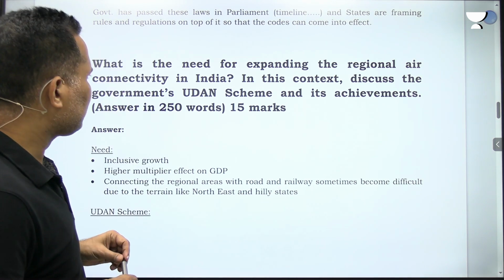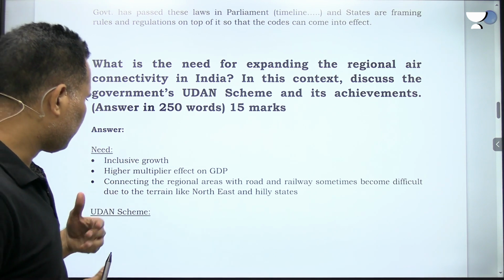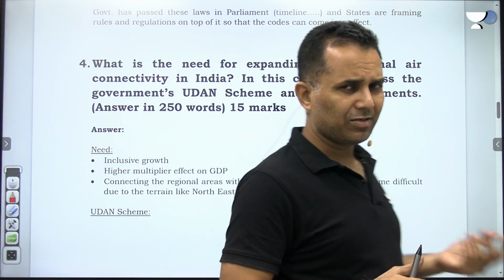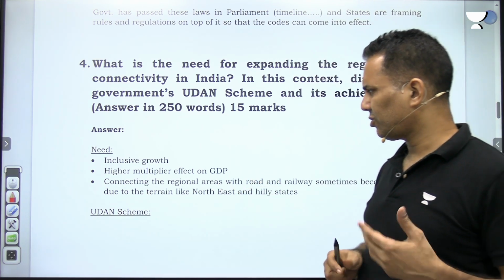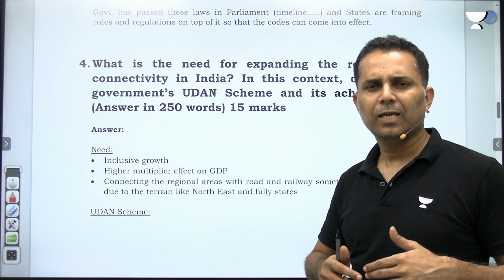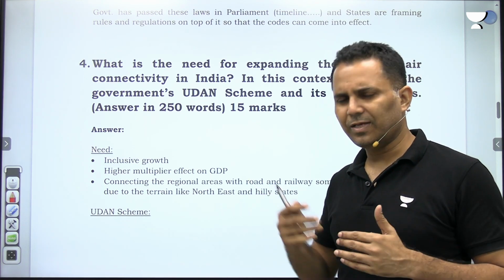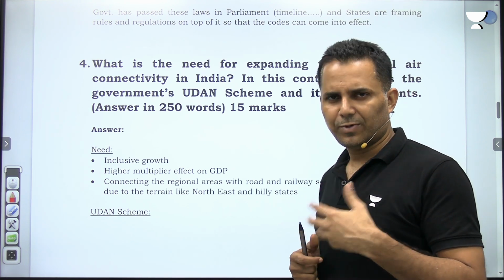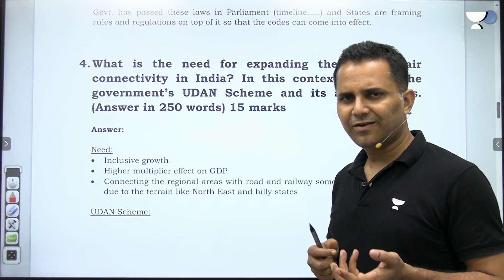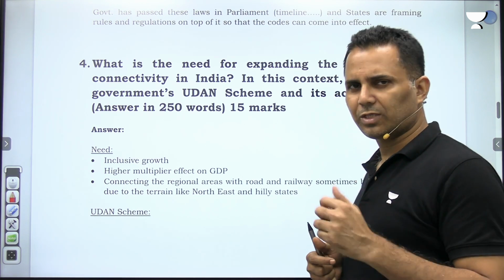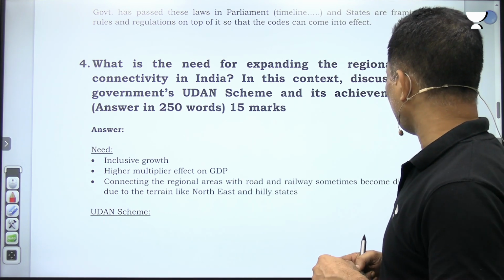So what is the need for expanding the regional air connectivity in India? So you will write that to promote inclusive growth, airports and airlines have a higher multiplier effect, and then connecting the regional areas with road and railway sometimes becomes difficult. So due to the terrain like northeast and hilly states, it will help in boosting the economy, because till now these areas have been cut off from the main areas and we have not been able to see better growth, economic growth in these areas. So connecting through flights will be easier, and it will help in achieving economic growth and inclusive growth. In this context, discuss the government's UDAN scheme. So UDAN scheme you will have to elaborate, and its achievements.